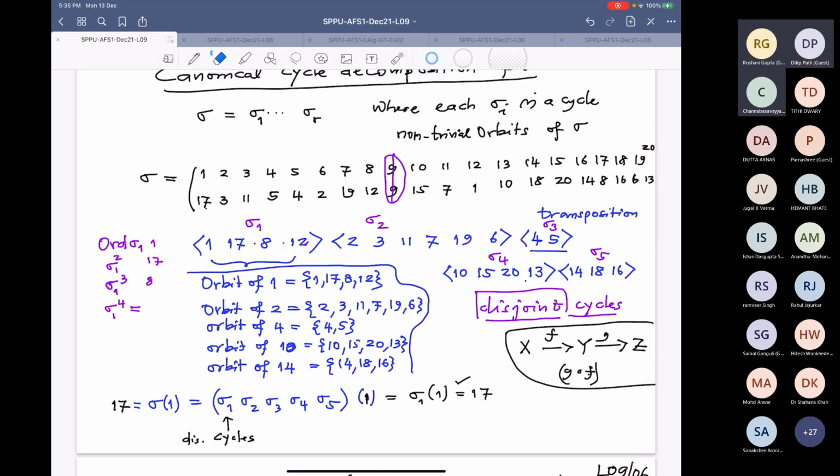Under sigma 1, I have written something messy. So 1 goes to 17. Then 17 under one more sigma will go to 8. Then 8 under one more sigma will go to 12. And one more sigma will go to 1.